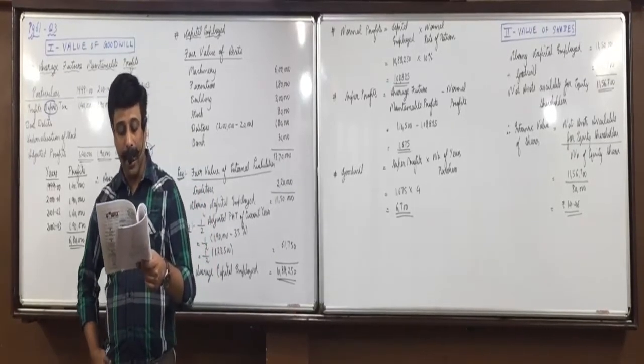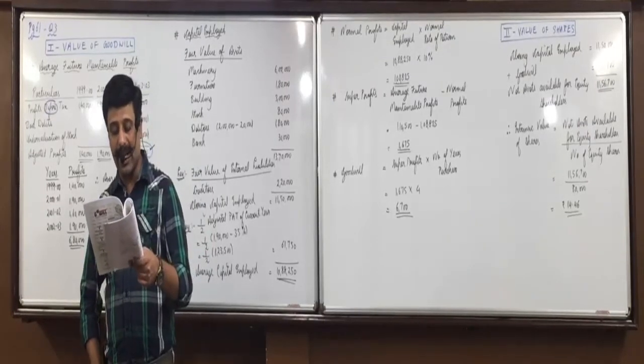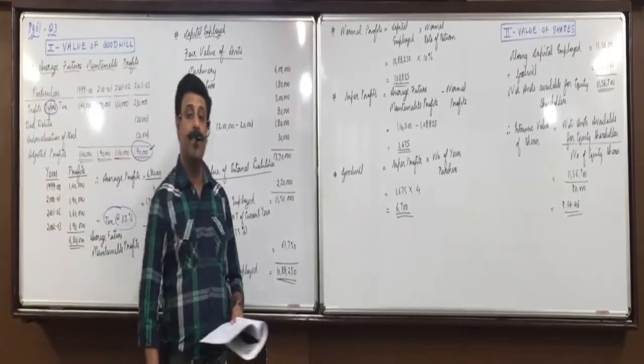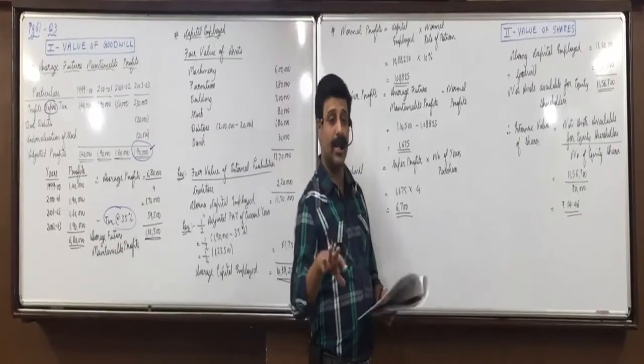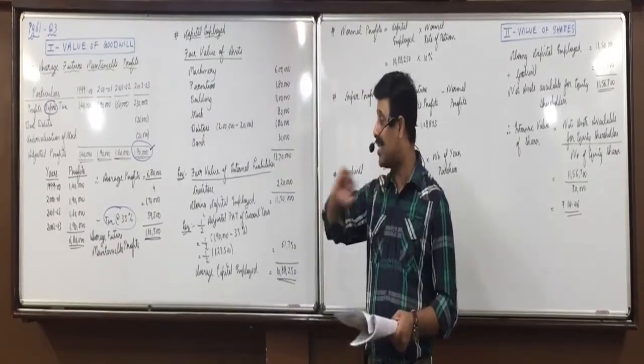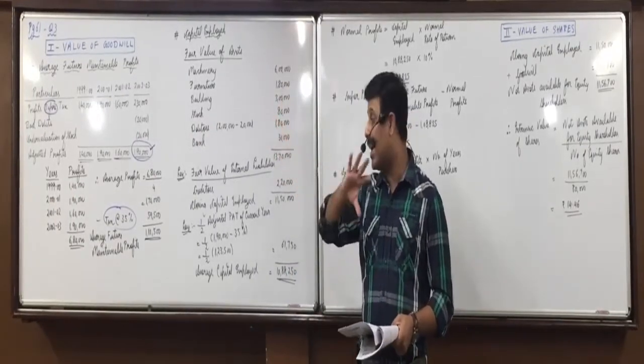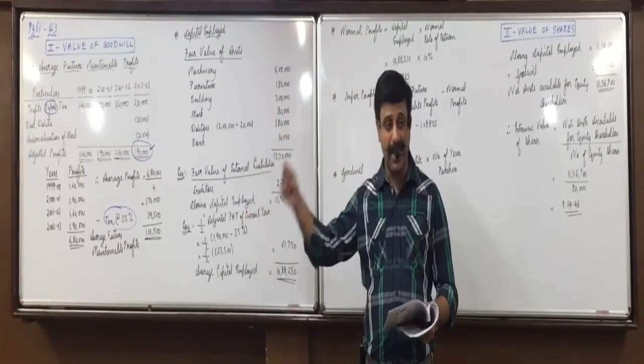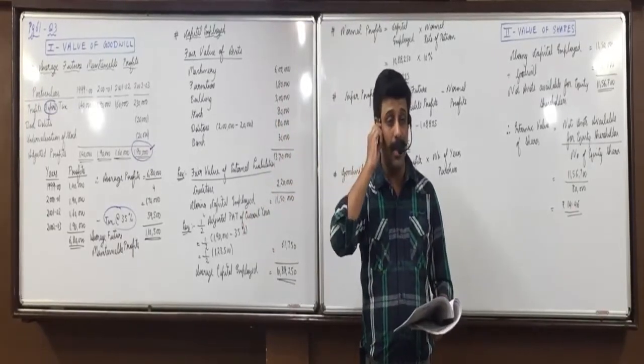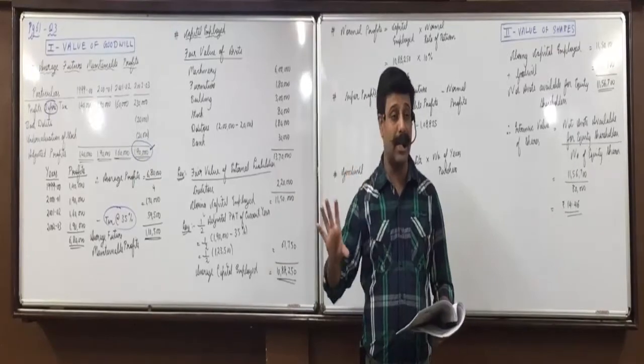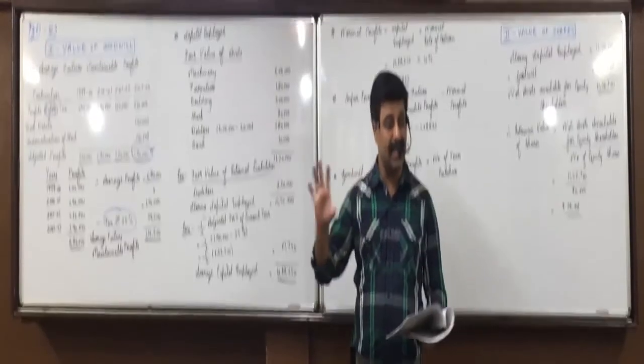Second adjustment. Non-trade investments earned at 20% on an average. On an average means it is not related to 1 year, it is related to all the years. So either you minus it from all the years or you directly minus it from average profits. Mark it as minus. I hope you remember this. Non-trade investment income we have to minus because it is not a business income.